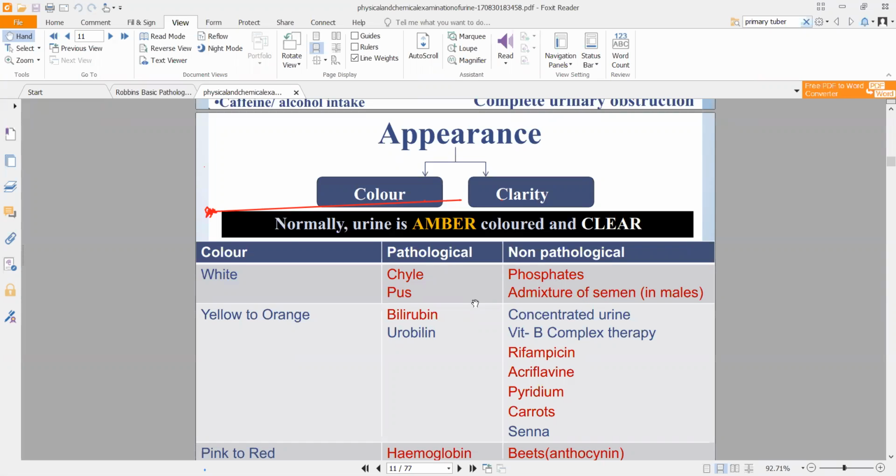Even if you don't drink water for, let's say, 6 hours, when you urinate after that period of time, you will see a darker shade of your urine. It will be amber colored, or darker in color. The more water you drink, the clearer your urine will be. Okay, that is the basic gist of it. Now, when you're checking for appearance of urine, you check for both color and clarity, how clear the urine is and what kind of color the urine has.